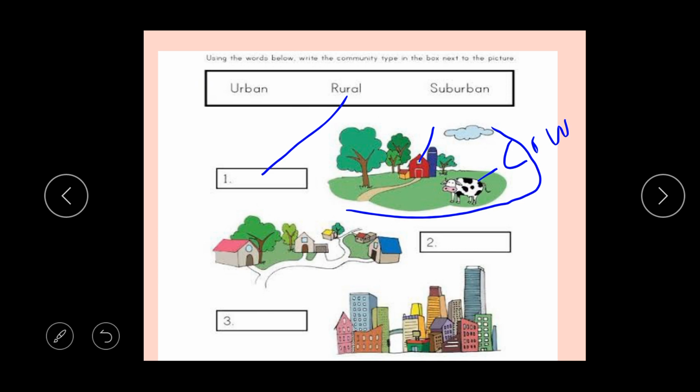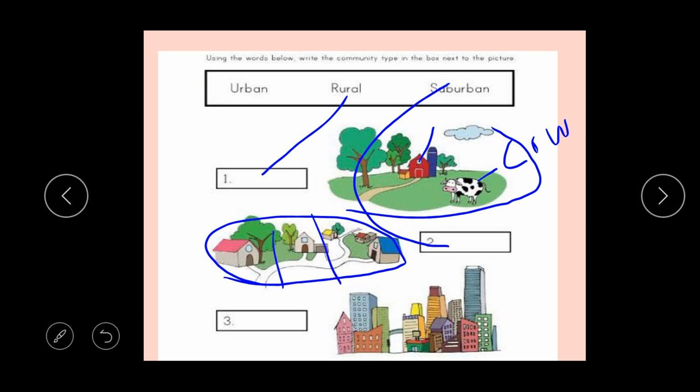Then number two is what? Number two is suburban. You can see that the buildings are not that tall. And you can see the houses are not built together. You can see the spaces between each house. They're not built together. Okay?